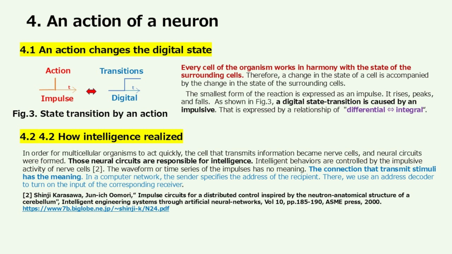How intelligence is realized. In order for multicellular organisms to act quickly, the cells that transmit information became nerve cells, and neural circuits were formed. Those neural circuits are responsible for intelligence. Intelligent behaviors are controlled by the impulsive activity of nerve cells. The waveform or time series of the impulses has no meaning. The connection that transmits stimuli has the meaning. In a computer network, the sender specifies the address of the recipient. There, we use an address decoder to turn on the input of the corresponding receiver.